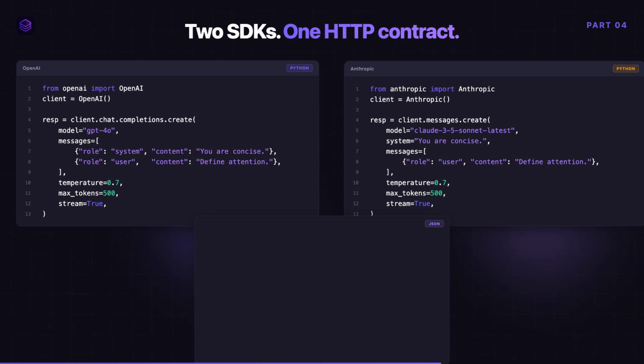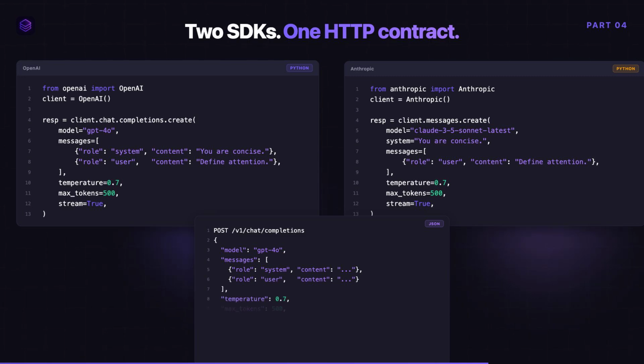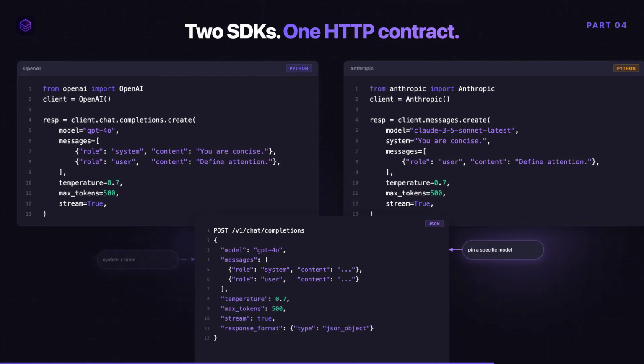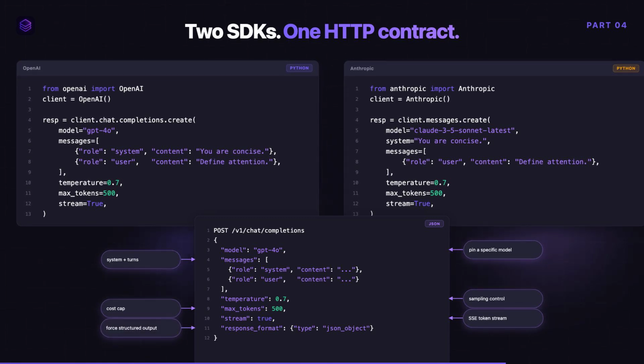OpenAI's client.chat.completions.create takes model, messages, and temperature. Anthropic's client.messages.create takes the same arguments with one swap. The system prompt is its own top-level field rather than a message. Stream=True lets you render tokens as they arrive instead of waiting for the full reply. Response format equals JSON forces structured output. Tool definitions enable function calling. Behind every wrapper library, LangChain, LlamaIndex, Vercel AI SDK, sits this single HTTP contract.